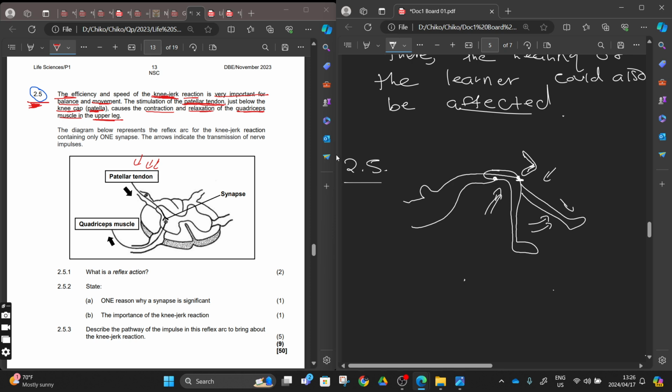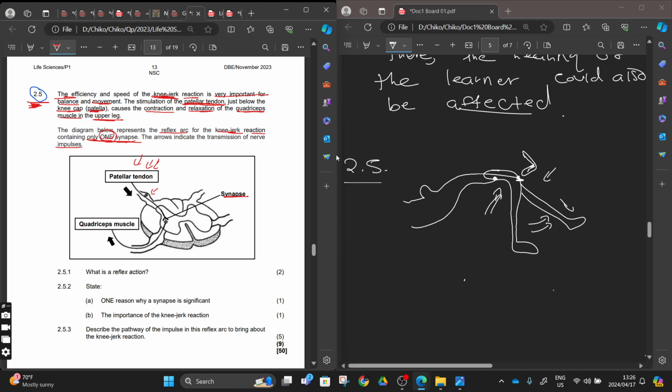So here's the diagram, and the diagram below represents the reflex arc for the knee jerk reaction, containing only one synapse. The arrows indicate the transmission of a nerve impulse, right? So it means that our tendon here is going to be stimulated and then convey the impulse to the spinal cord. You can see here this is our sensory neuron, having that dorsal root, right? And then there we have only one synapse.